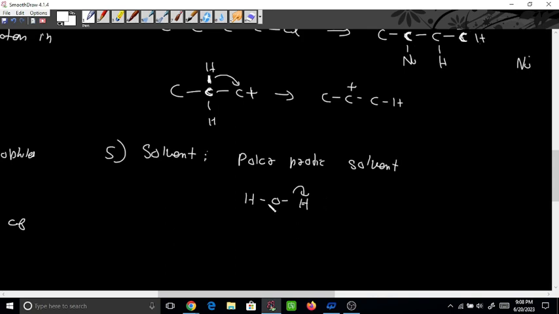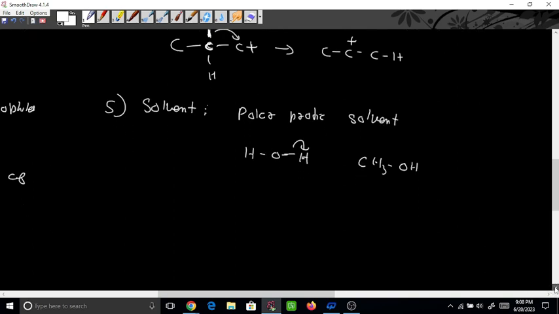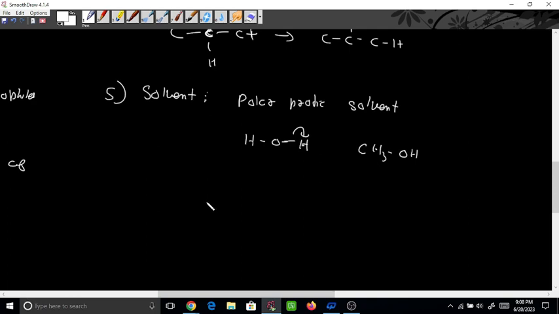Got it? So H2O will be polar protic, or CH3OH will be polar protic, or C2H5OH will be polar protic. Phenol will be polar protic solvent. So anything which can donate H plus, that is called polar protic solvent. So this reaction is favorable in polar protic solvent. You need to remember this one. Okay, fine. Then we have to see the nucleophilic effect.